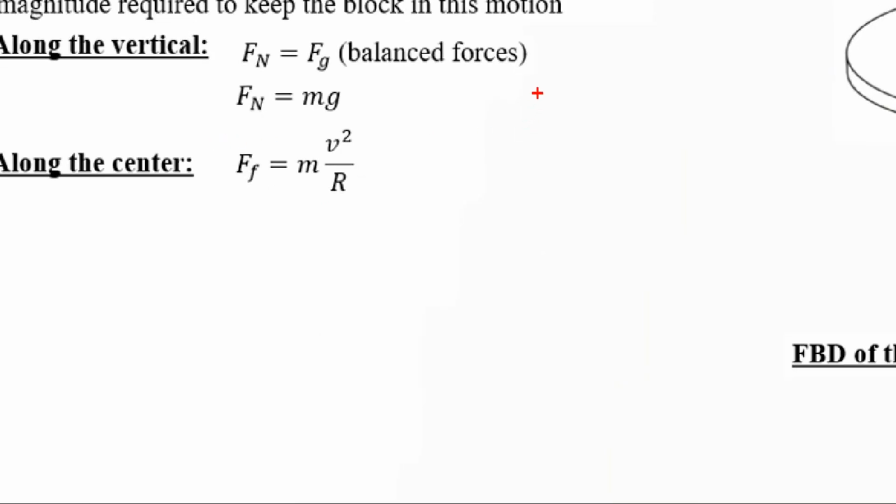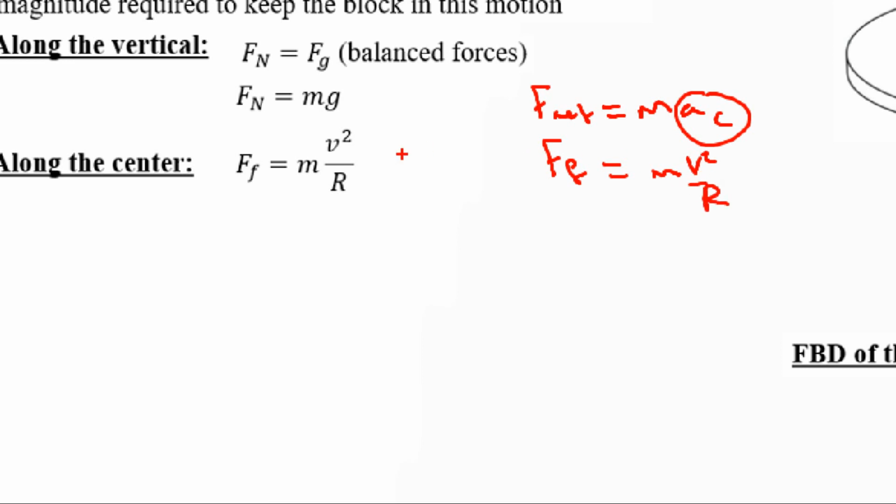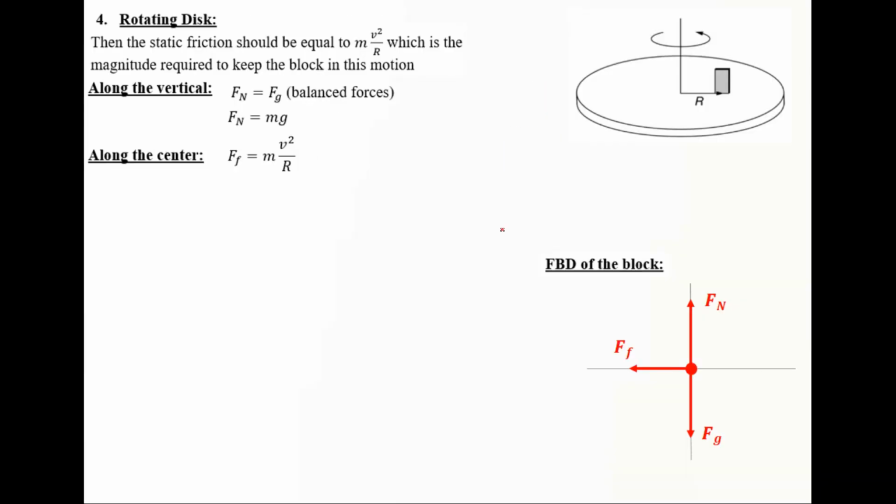So usually we're going to say that the net force is ma. Because we're considering the centripetal direction, that would be C. What are the forces acting along the center? We have the friction, and a would be represented by v squared over r. So basically this is coming again from Newton's second law. By utilizing the centripetal direction, that would be C, and ac would be replaced by v squared over r.